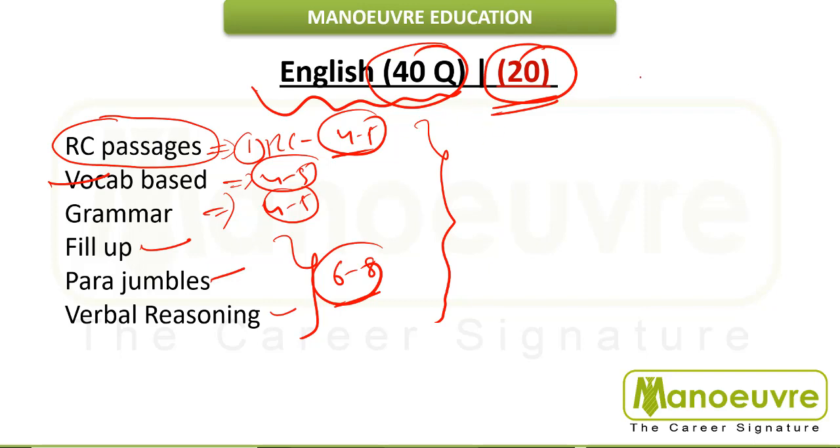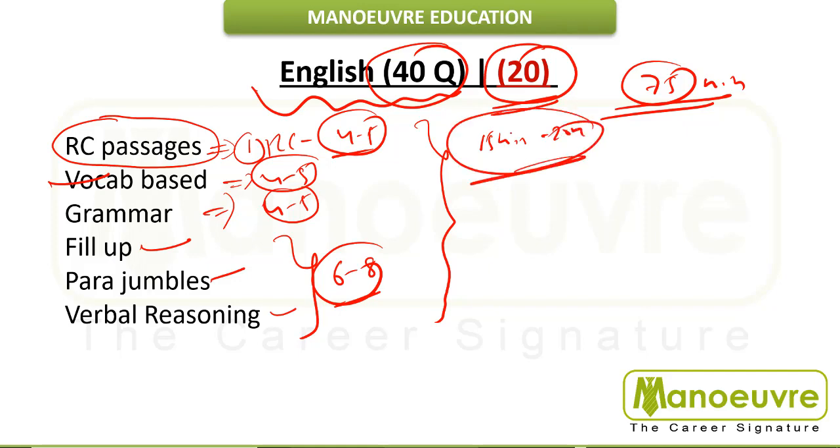They have given you a time limit of 75 minutes to complete the entire paper. Out of that, I want you to give bare minimum 15 minutes or else 20 minutes, not more than this, guys. If you complete the paper in 15 minutes, then the time you save here you can devote to the quant section.